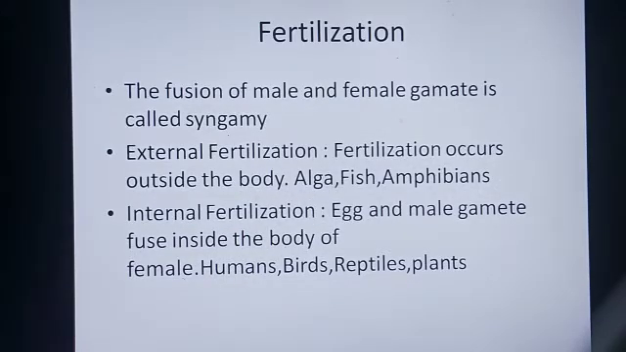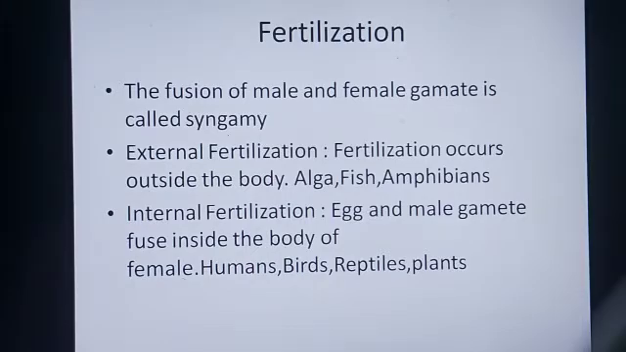Here, after the transfer of gametes, it results in fertilization. That is, the fusion of male and female gametes is called syngamy or fertilization. The fertilization can happen in two methods. One is external fertilization and the second is internal fertilization. When the fertilization occurs outside the body of the organism, it is called external fertilization.